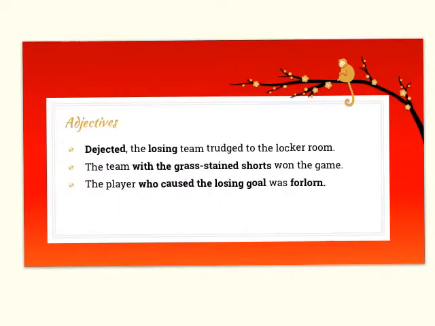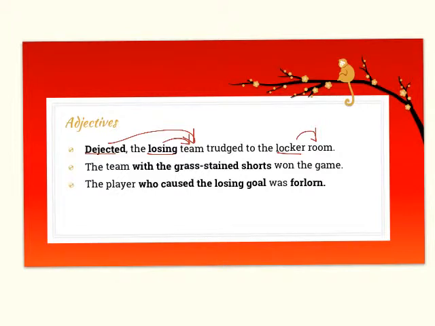Here are some examples. In the first sentence, "Dejected, the losing team trudged to the locker room," we have three adjectives. We have dejected, which is functioning as a participle, modifying team. Which team? The dejected team. Losing, which is another adjective modifying team. And then we have the word locker modifying the word room. I should have it in bold, but I don't.